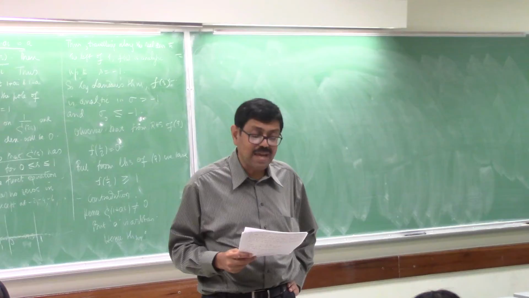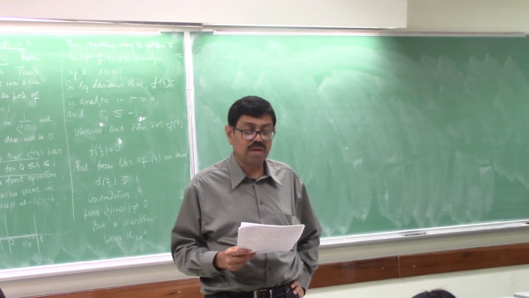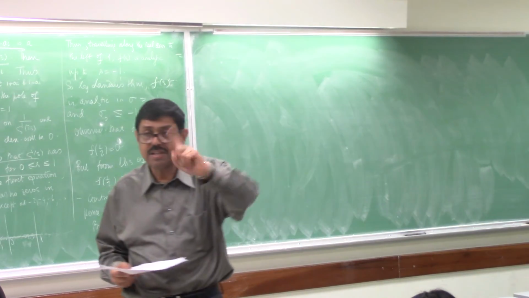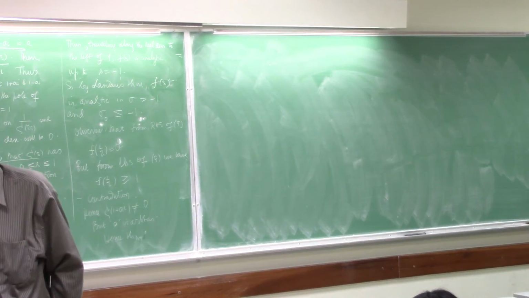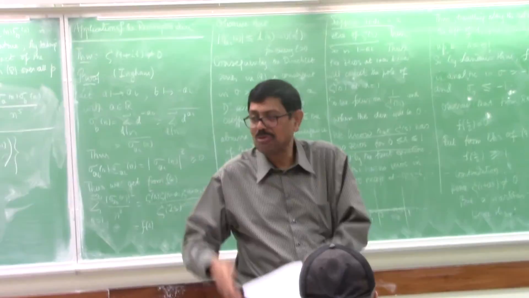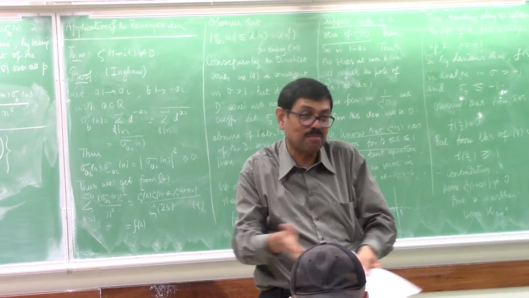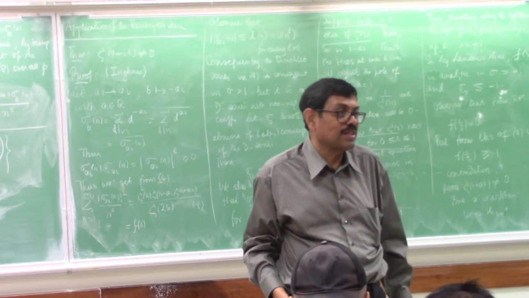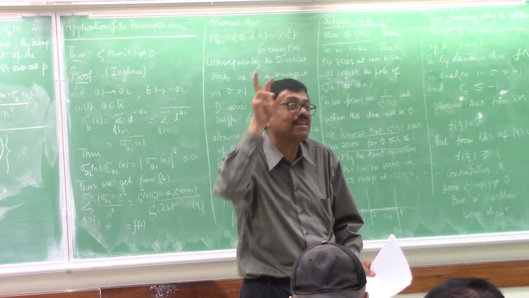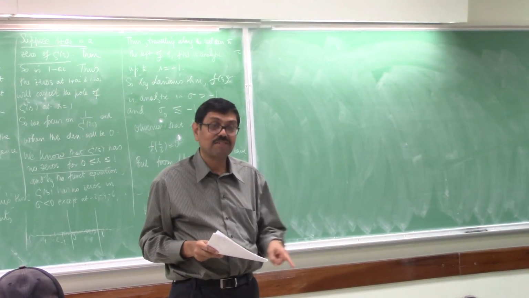This was a fact that we used, so I gave it as a homework, but I've given you a hint. The largest prime power divisor of a number goes to infinity. The largest prime divisor does not go to infinity, right? Because you can have a number like 2 to the alpha, 3 to the beta, where alpha and beta go to infinity, so n goes to infinity, but the prime divisors are just 2 and 3. But the largest prime power divisor always has to go to infinity.